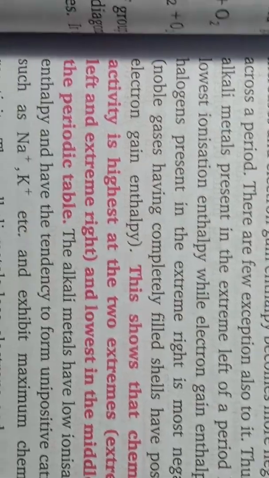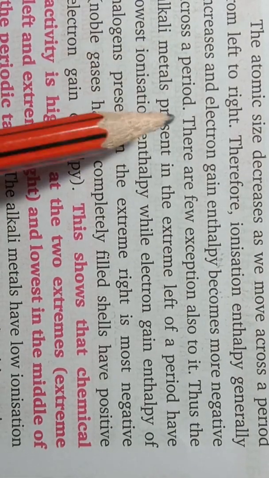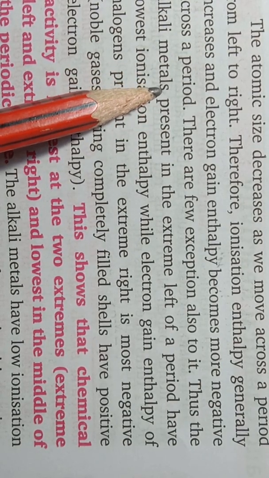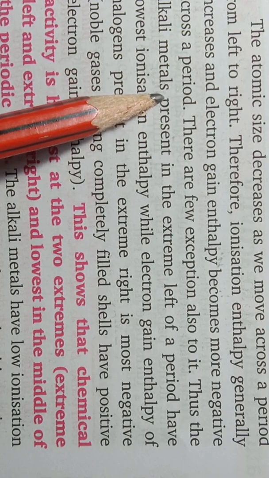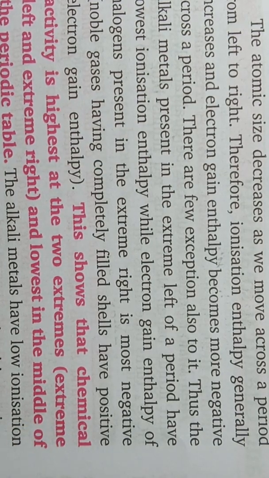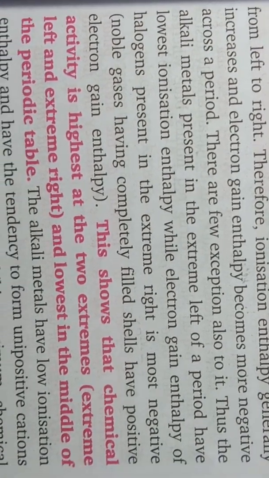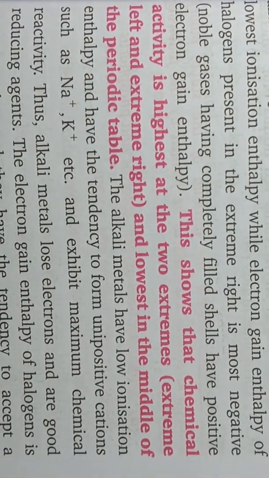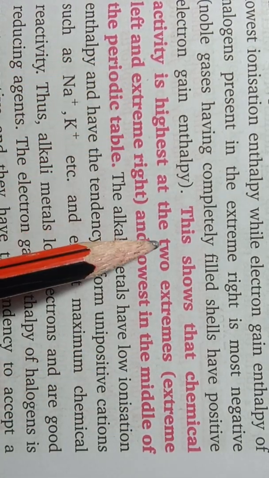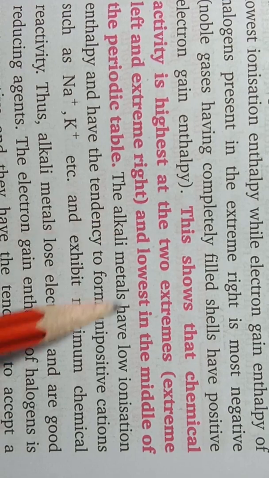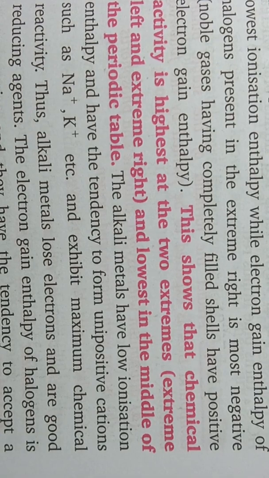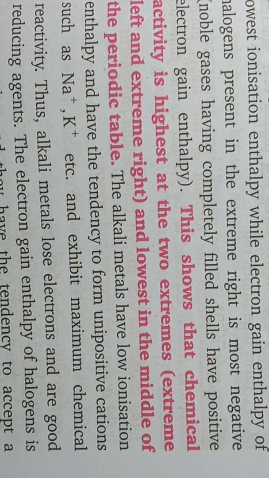Okay students, it means that in the periodic table the leftmost side elements are very reactive. Why? Because they can lose electrons easily. And on the right hand side, elements like halogens are also very reactive, because they can gain electrons very easily. So this shows that chemical activity is highest at the two extremes and lowest in the middle of the periodic table. Okay students, so this chapter is over. Thank you very much.